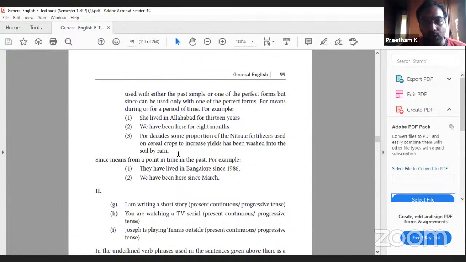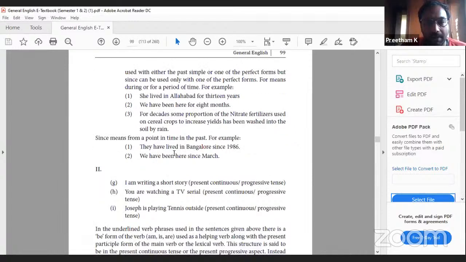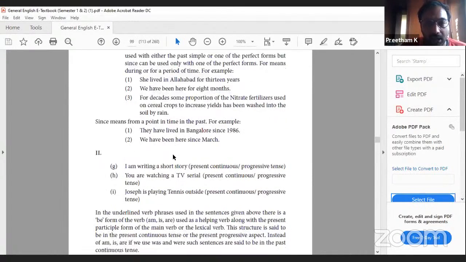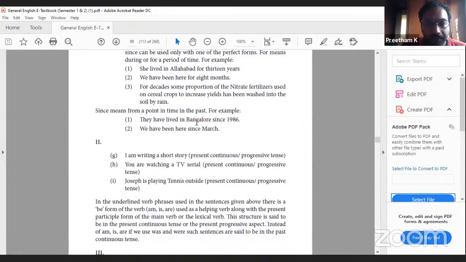For decades, some proportion of nitrate fertilizers used on cereal crops to increase yields has been washed into soil by rain. Since means from a point in time in the past. For example, they have lived in Bangalore since 1986. Since, as I told you, the focus is on the starting point. And another usage of since is when you denote the reason. You use it in the place of because.